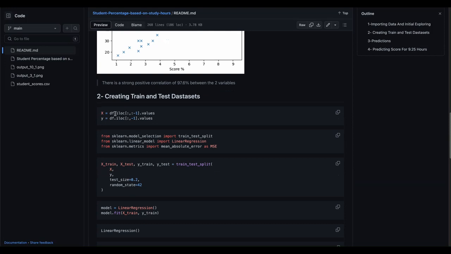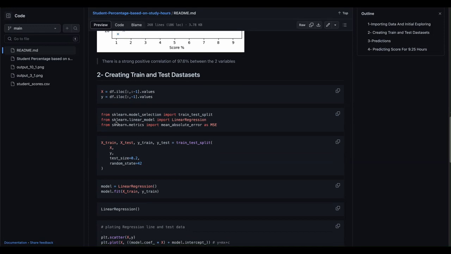First, by using iloc, for the first part we choose all the rows, and next we choose all the columns except the last one, because this is exclusive, and .values to get the values of these records, and we put it in X, which represents our features. And Y will be the last column values in the data, which is the label.